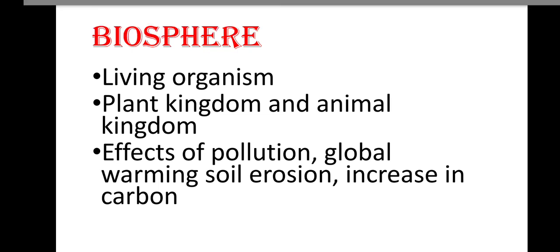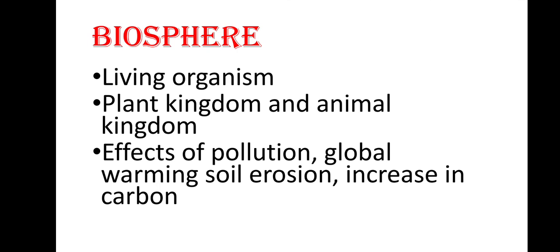The animal kingdom includes all the animals living on the land, in the air, and in the water. So the biosphere is connected to the hydrosphere, lithosphere and atmosphere.